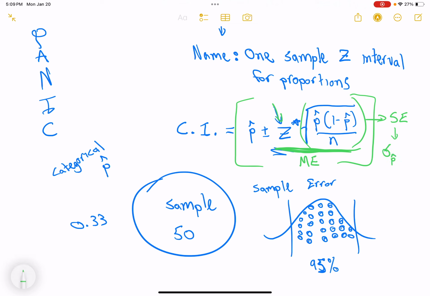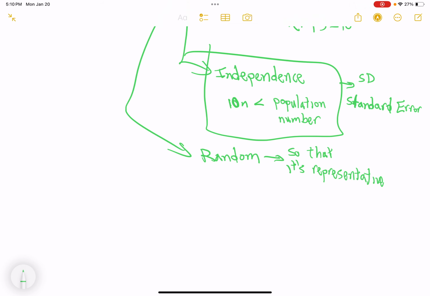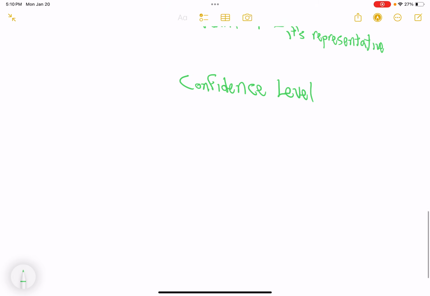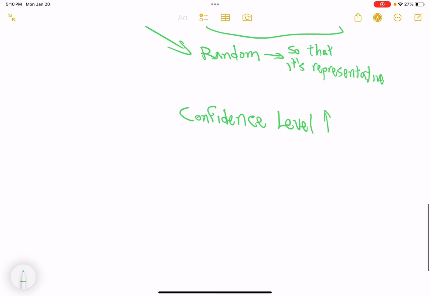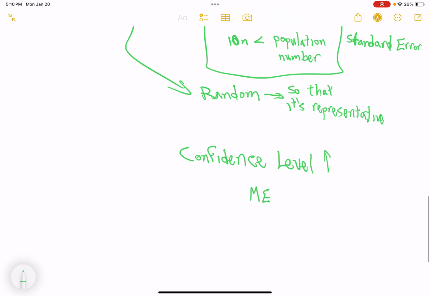So we're just saying this is how many standard deviations, critical value, away from the mean of the sampling distribution of proportions we have to go to grab all of the versions of reality we want to incorporate, right? The bigger the confidence level, I should say. So this is something to state very quickly that we should already know. Confidence level is how confident you are. It's the percentage. And as confidence level goes up, the more confident you are, the margin of error widens.